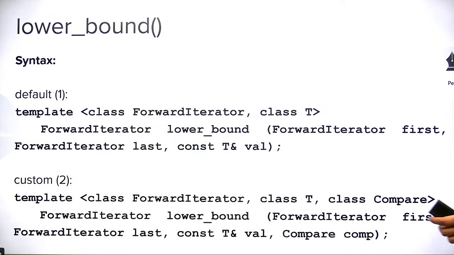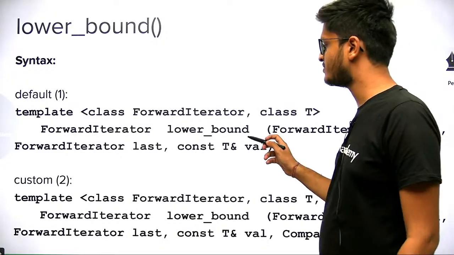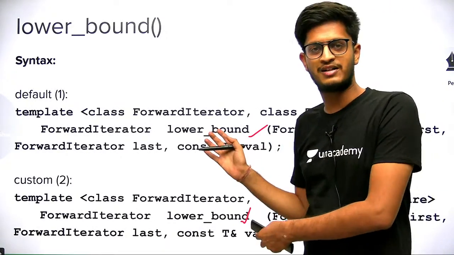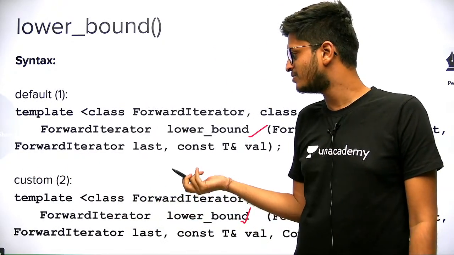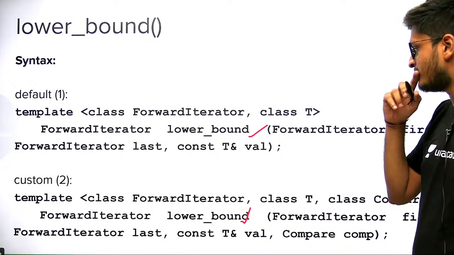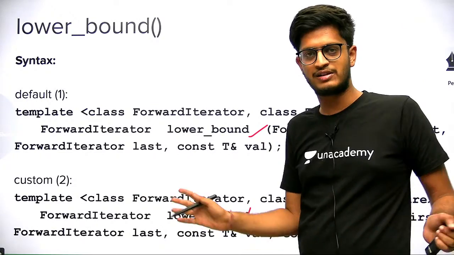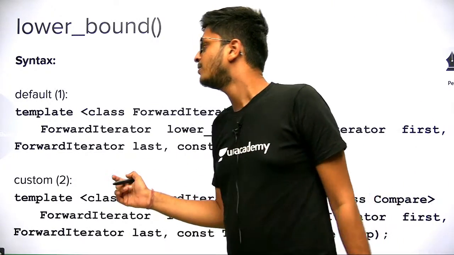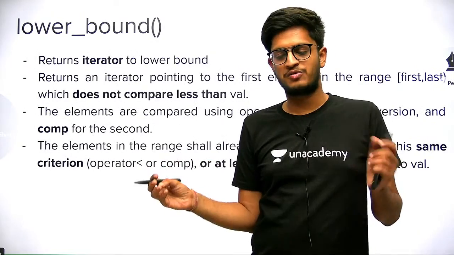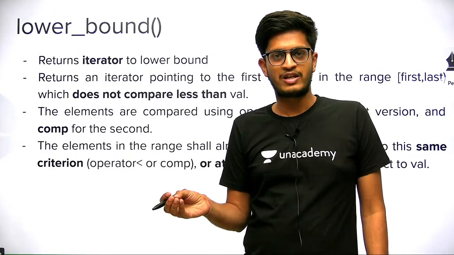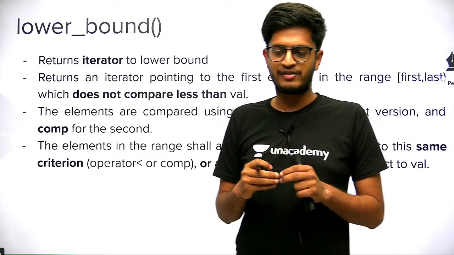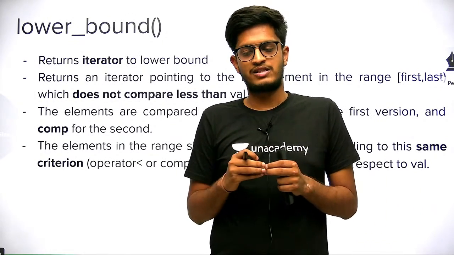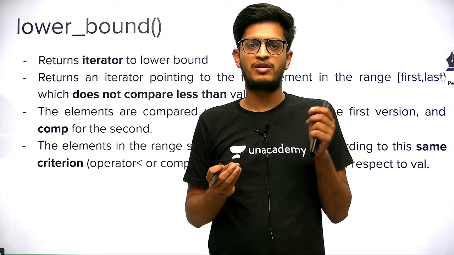Cool. So lower bound also has the same syntax as upper bound. Both have the same syntax, same as binary search. I'll not repeat it again; there is no point in wasting time with that. So we have 2 iterators and it works the same as binary search. But here, as you might think, it will return the iterator to the lower bound of the value. Okay, and what is the lower bound? It is the first position which is less than or equal to that particular value.